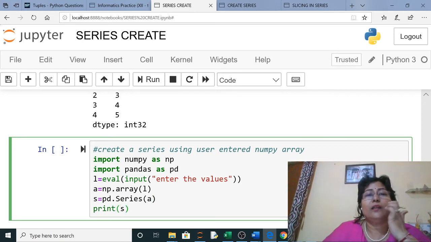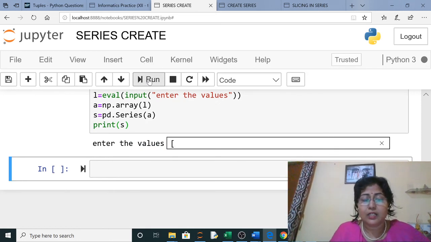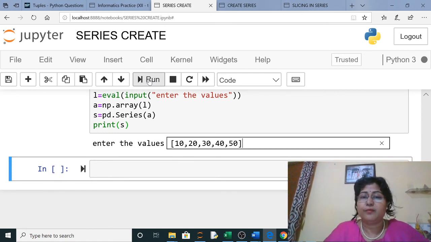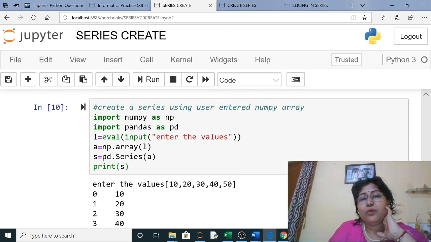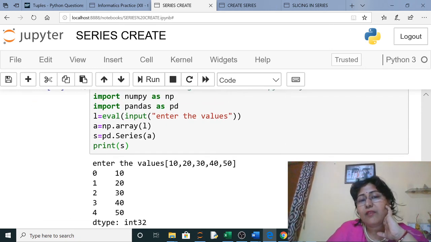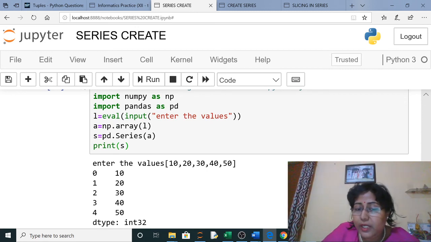So this is over. Now you run and see. It will ask the user to enter a list. So here I have given 10, 20, 30, 40, 50. Now you can see it has created a series. As per the question, the user has entered the values, it has created the array with the user entered values, and then it has created a series. So this is how to create a series.